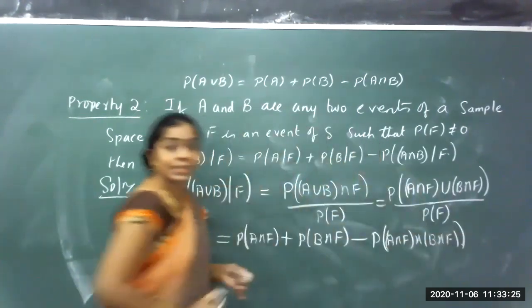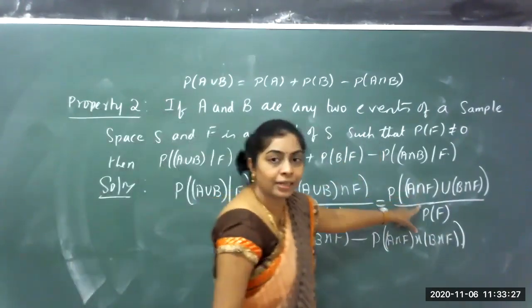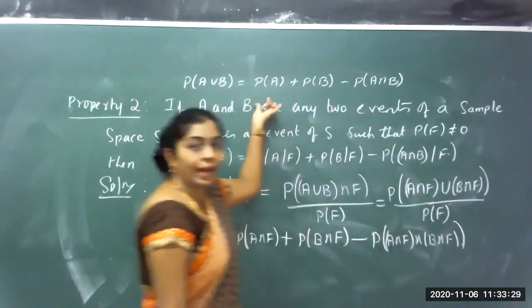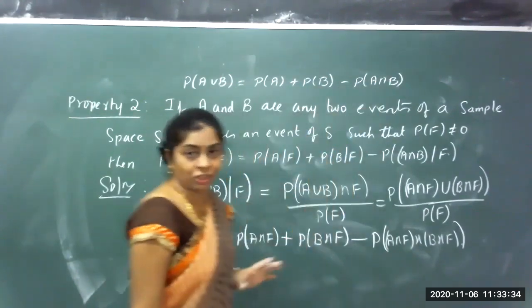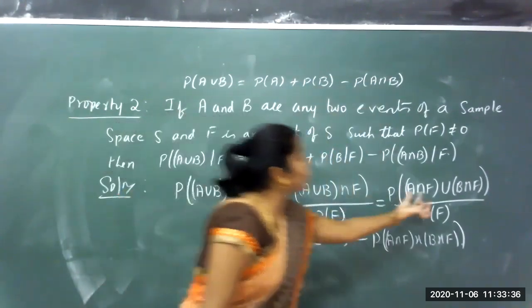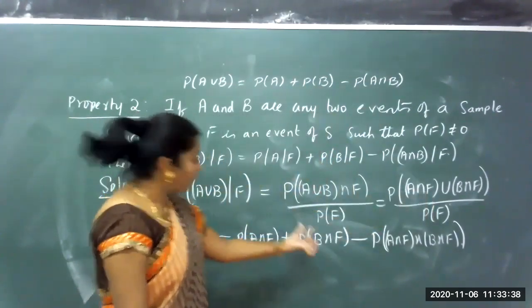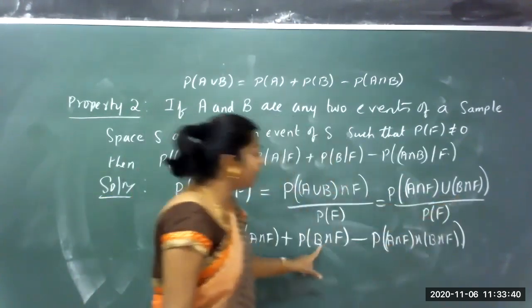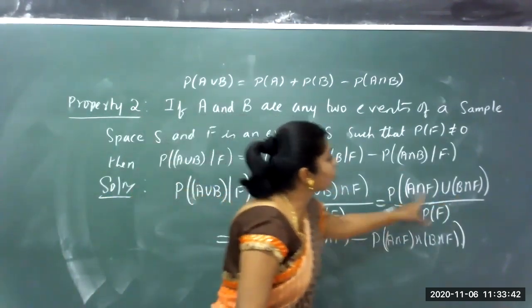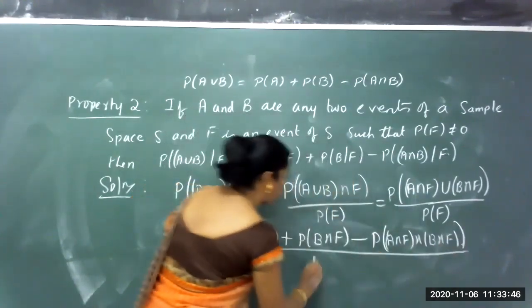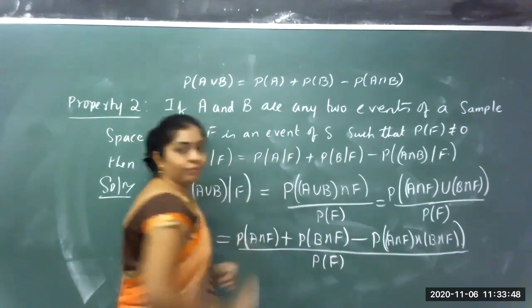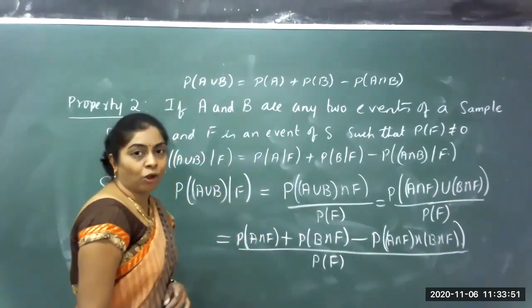What is the property we studied last year? I am using that. For A union B, I know it is probability of the first one plus second one minus the intersection of the two. So the probability of the first one is A intersection F, plus probability of B intersection F, minus probability of the intersection of these, all divided by probability of F.